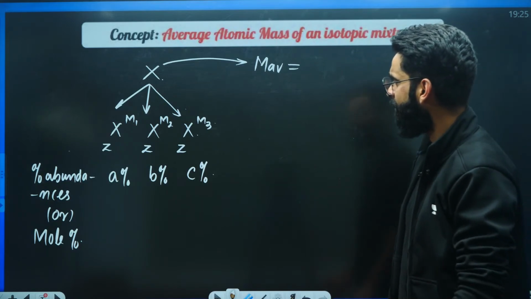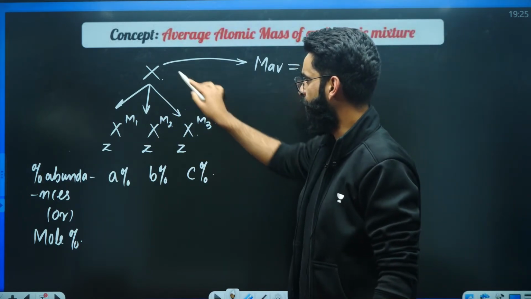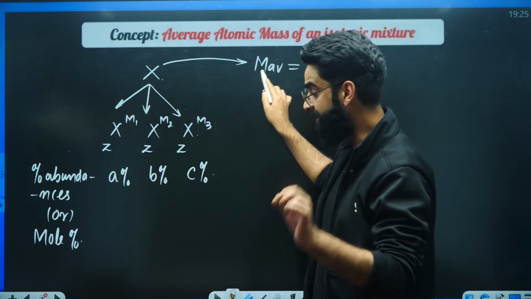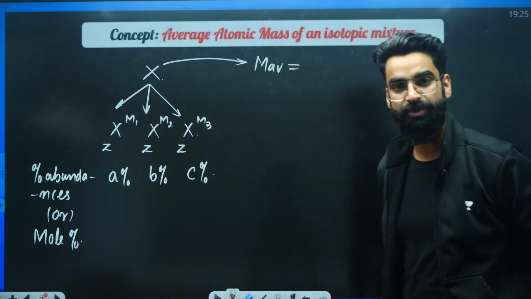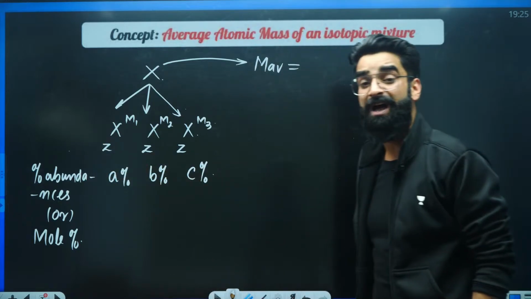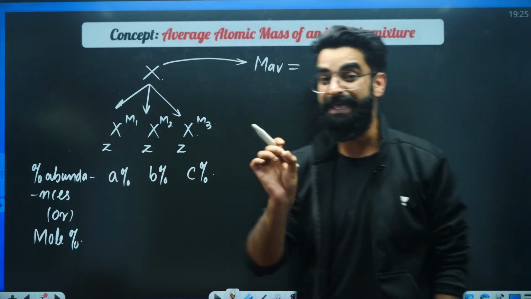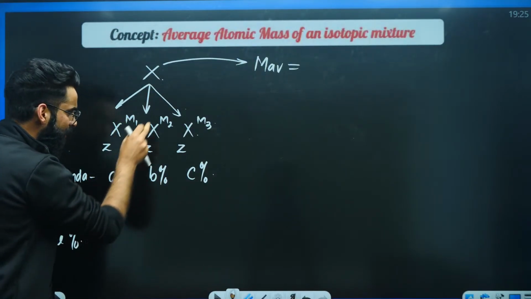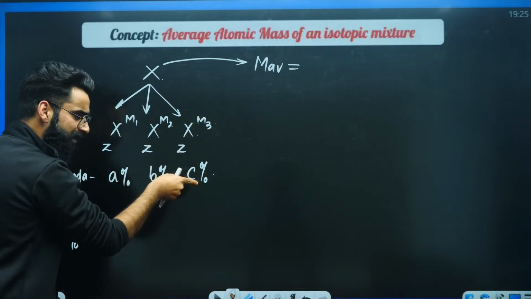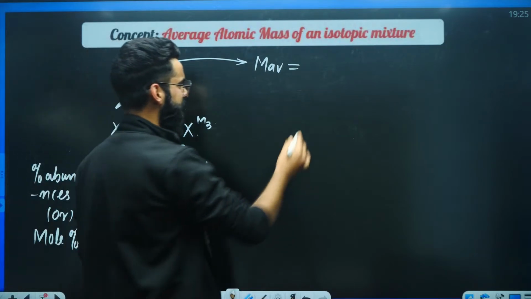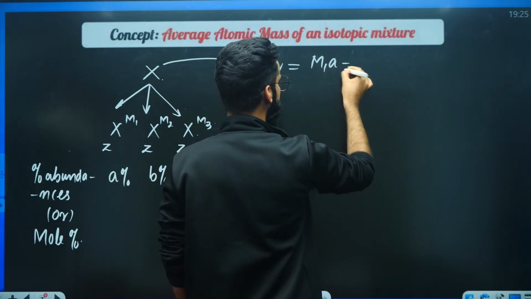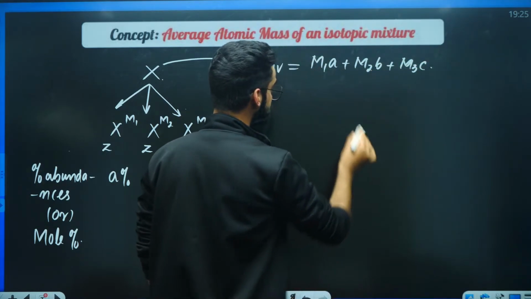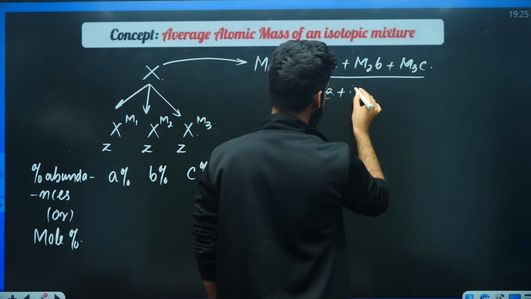Now, do remember, whenever the element has isotopes, we calculate the average atomic weight for that particular element. In order to calculate it, we need the percentage abundances of the isotopes. Once we get them, you will have to make one formula, and it's very simple: M1 multiplied by A plus M2 multiplied by B plus M3 multiplied by C, divided by A plus B plus C. This is the formula which you will be using to calculate the average atomic weight of an element which exists in the form of isotopes.